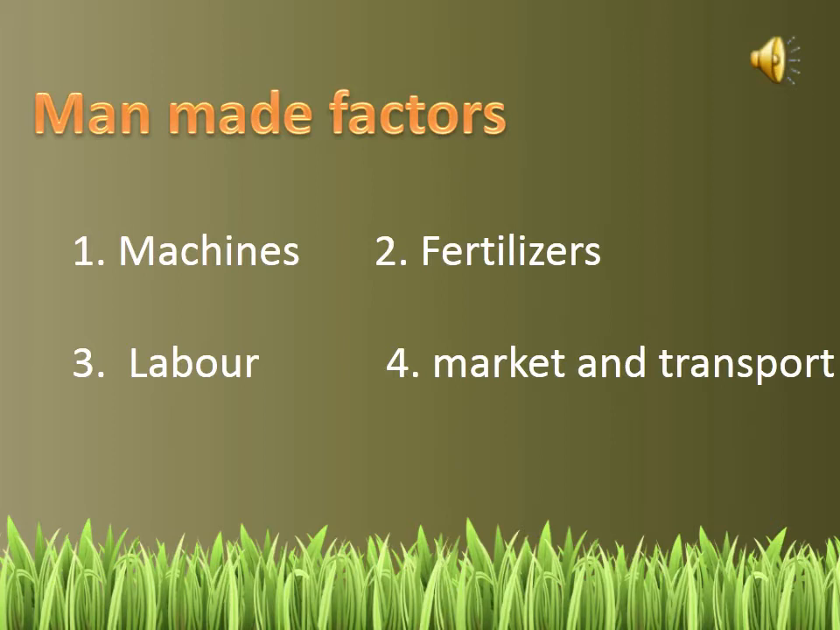The second one is fertilizers. Both the chemical and biofertilizers are required to get more production in the farming sector. Use of fertilizers enhances the fertility of soil and also agriculture production.